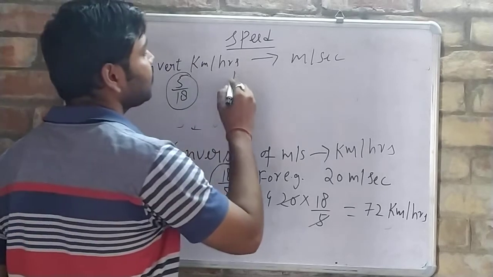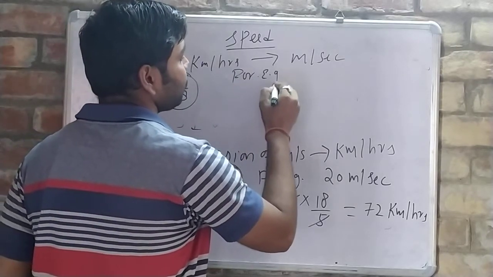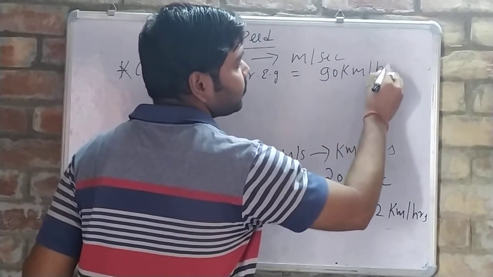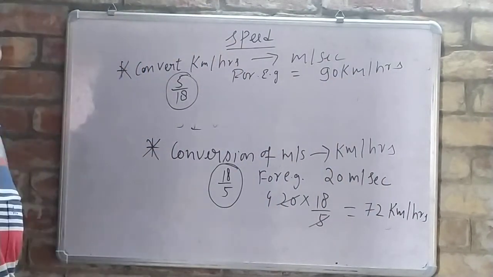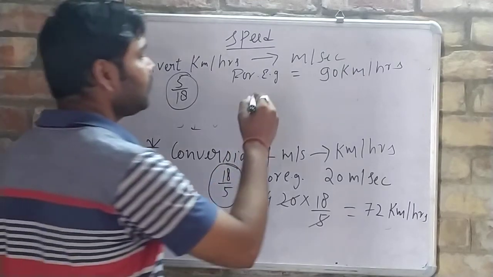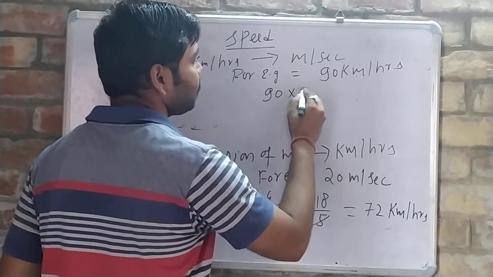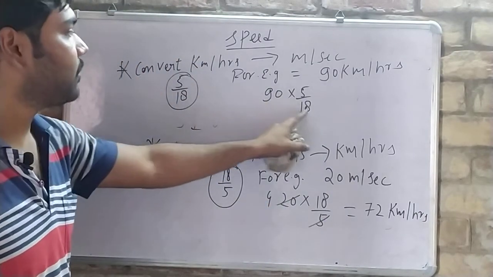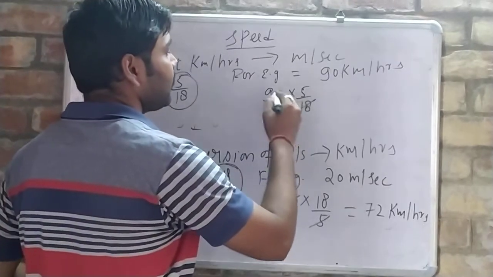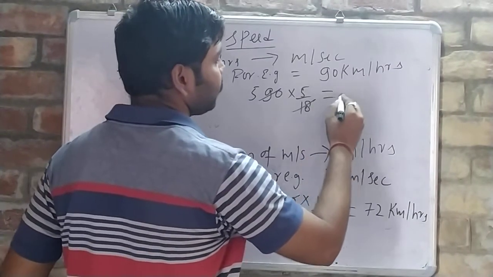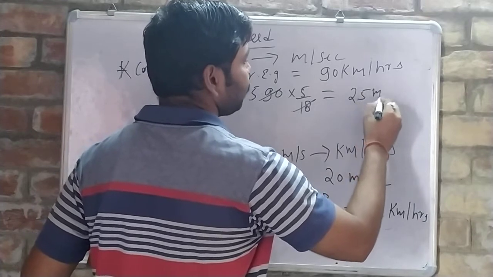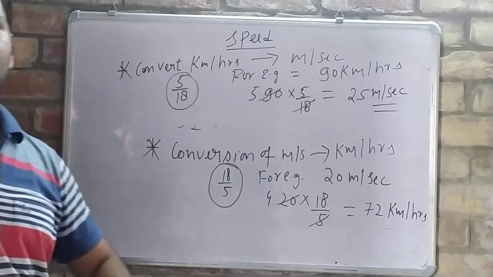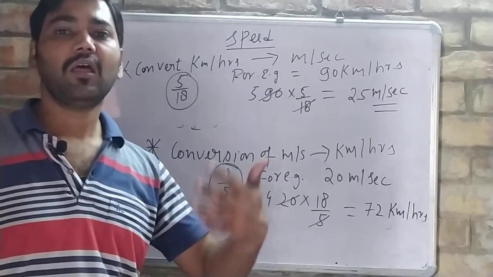For example, speed is 90 kilometer per hour. Then we will multiply by 5 by 18. 18 5s are 90. Then 5 into 5 we will have 25 meter per second, the speed. So this is the way of conversion from kilometer per hour to meter per second, and from meter per second